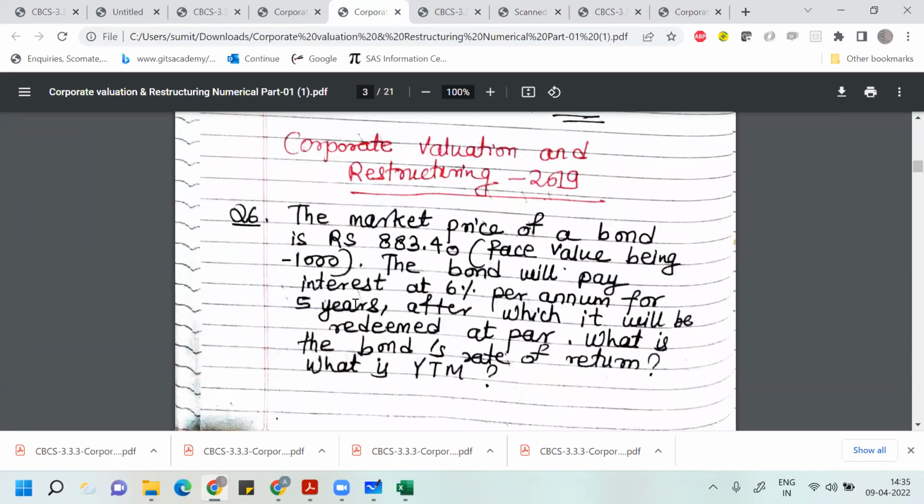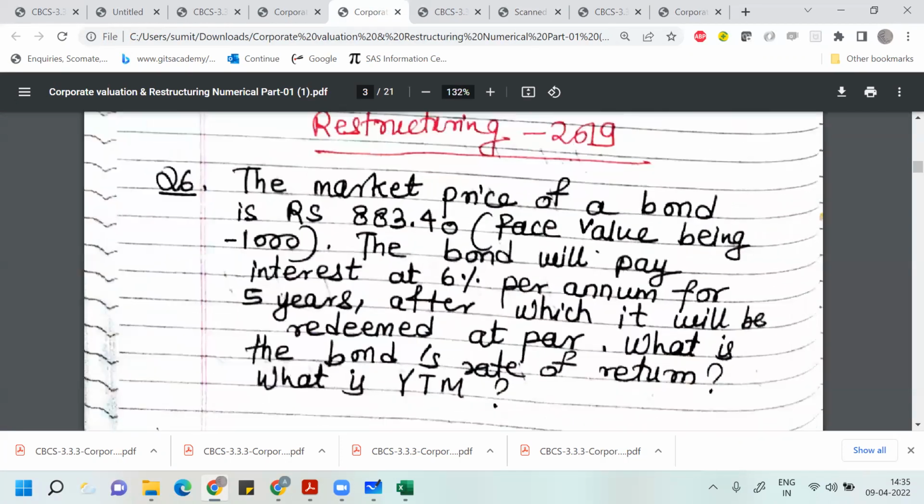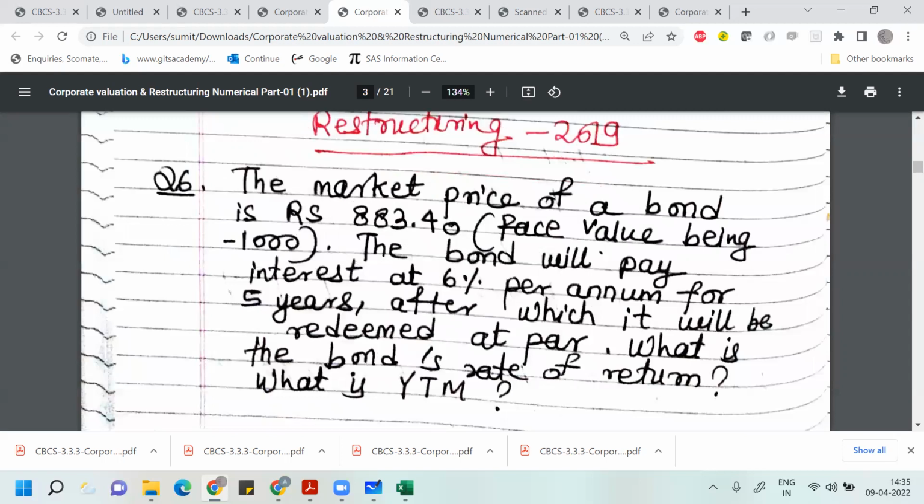1 minute. This question was asked in 2019: what is YTM? YTM is the minimum return you expect on a debt instrument, where you reinvest all the coupons you get, along with the face value, at a certain discounting rate. So it is the minimum return, or the IRR, internal rate of return. Normally you have studied the terms IRR and NPV, net present value. So the minimum return you expect from the debt instrument is mainly called